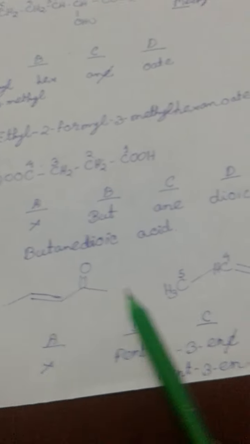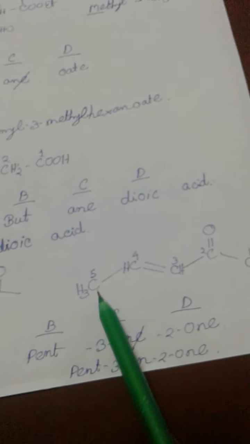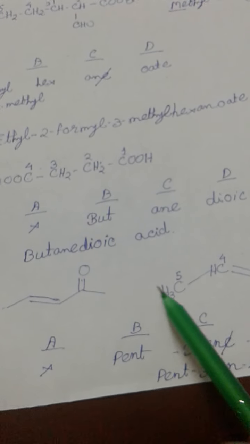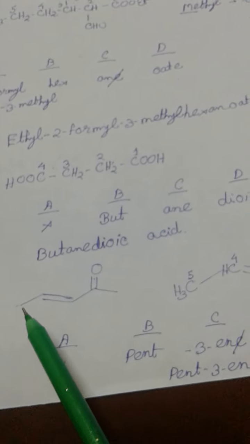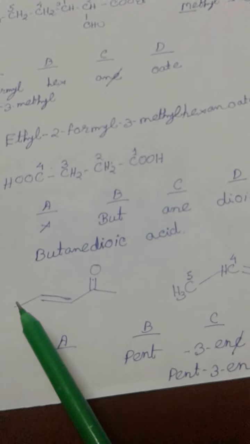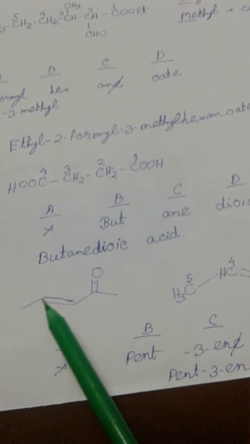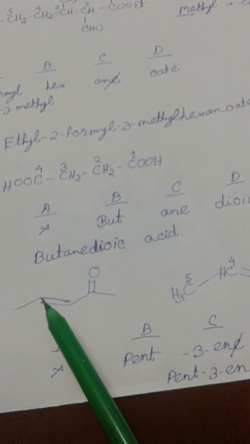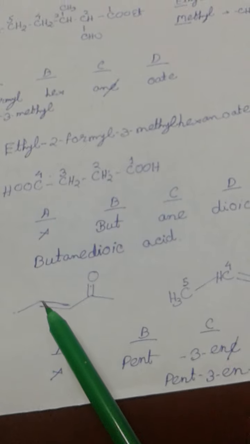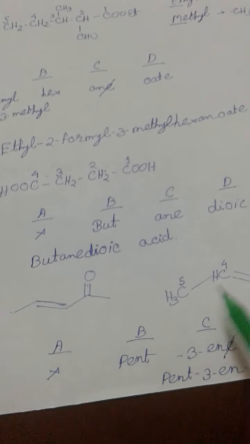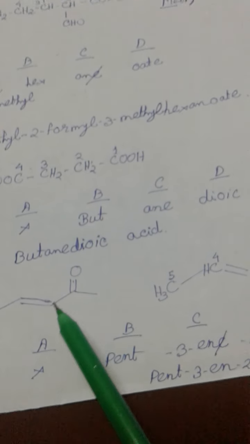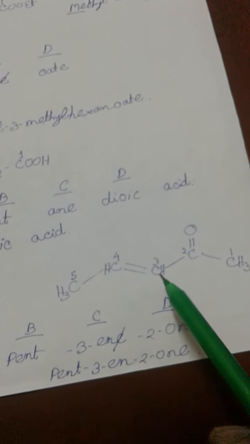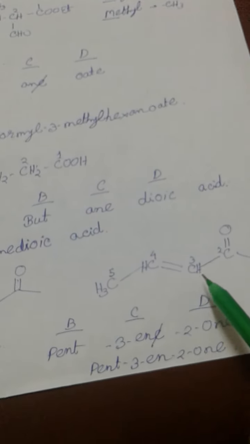At every junction we write a carbon atom, and the remaining bonds of the carbon are filled with hydrogen, because carbon has a maximum of 4 bonds. At this position the carbon already has 3 bonds, so only a single bond is empty, so it is filled with hydrogen. The same here.